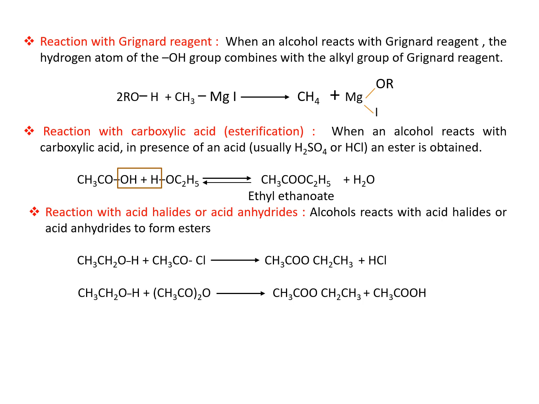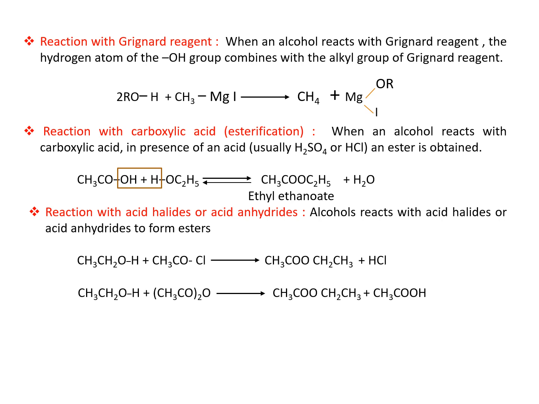Next reaction is reaction with acid halides or acid anhydrides. Alcohols react with acid halides or acid anhydrides to form esters. So in these two reactions, product obtained will be ester.